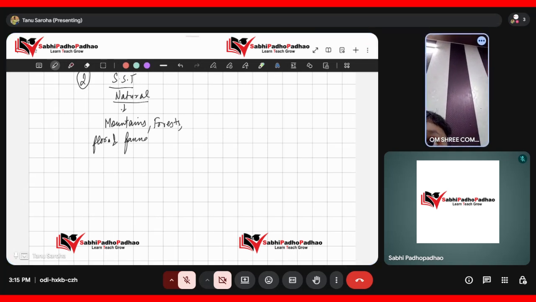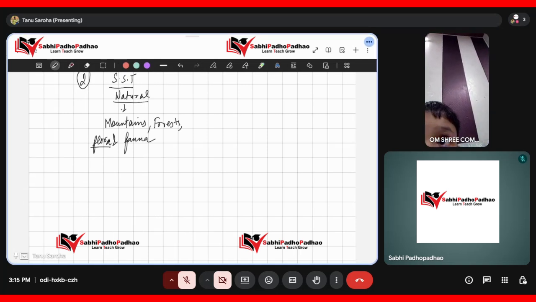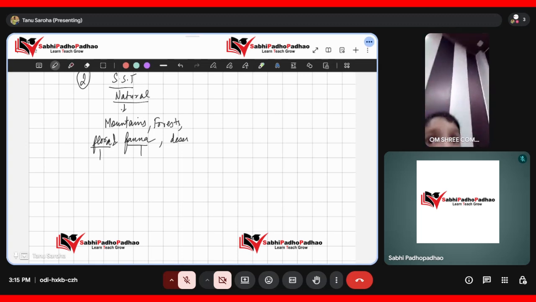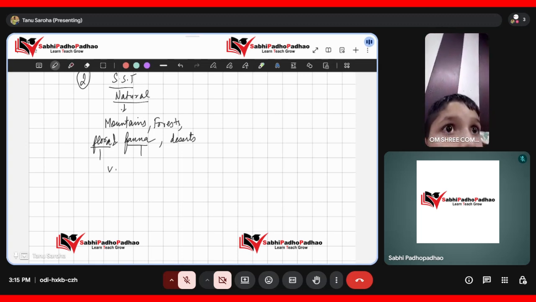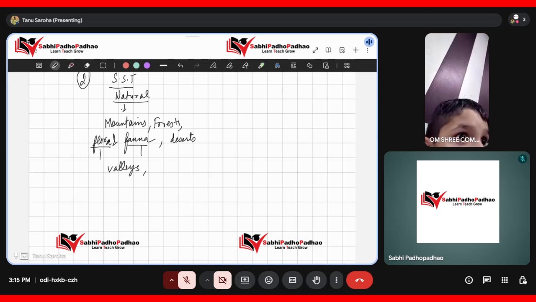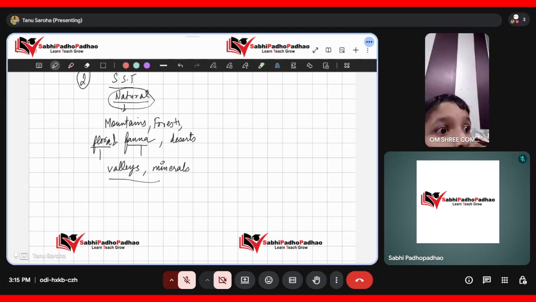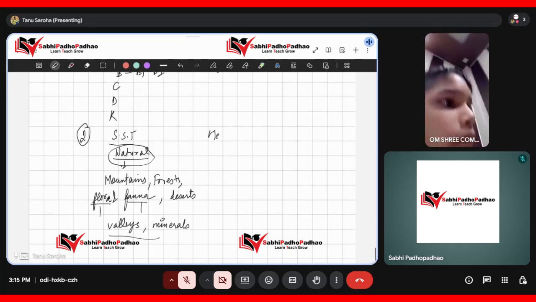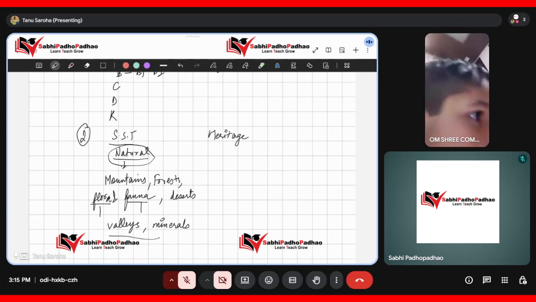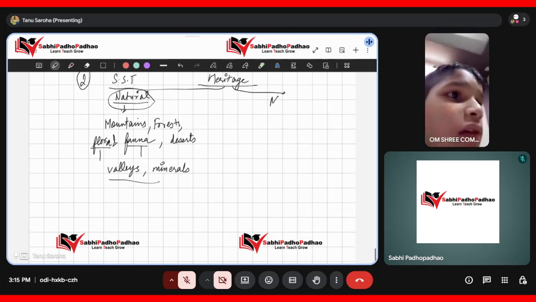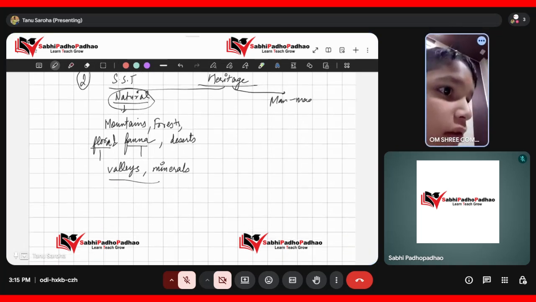Flora and fauna means plants and animals. Then we have deserts, then valleys, and then natural resources, for example minerals we have, right? So these are the natural heritage of India. So we can say that the heritage of India can be classified into two parts, that is natural heritage and man-made heritage.